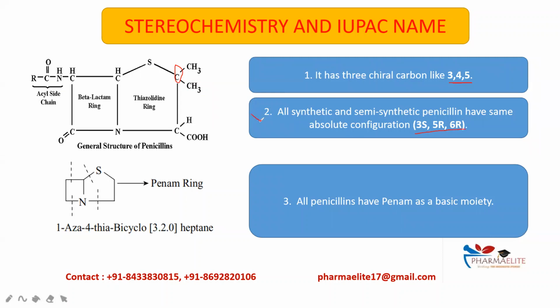This is important. Third point says all penicillins have a penam as a basic moiety. This is the penam ring as a basic moiety. So on this slide, questions can be framed such as name or pick out the central bicyclic ring present in the penicillins. So the IUPAC name is 1-aza-4-thia bicyclo[3.2.0]heptane. This part is important.